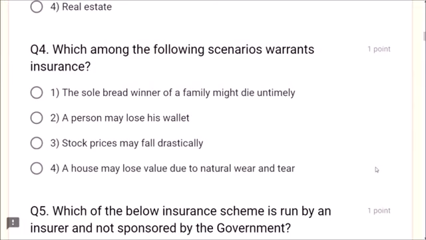Question number 4. Which among the following scenarios warrants insurance? The sole breadwinner of a family might die untimely is the correct answer, friends. A person may lose his wallet, stock prices may fall drastically, a house may lose value due to natural wear and tear. No. The answer is the sole breadwinner of a family might die untimely is the scenario that warrants insurance.